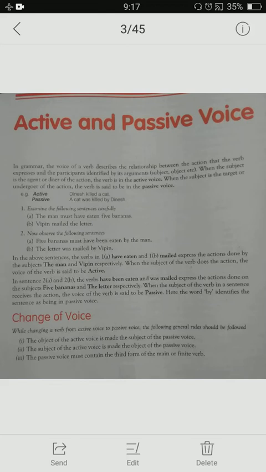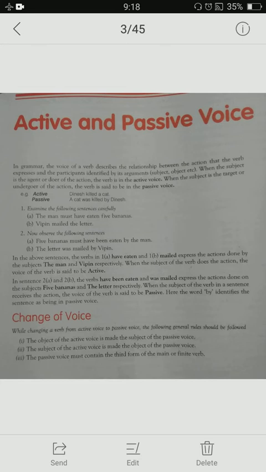Today I am going to take active and passive voice, which is a very important topic of your syllabus, and I hope you already have some idea from your previous classes about active and passive voice. First of all, I must tell you what voice is. When we talk about active and passive voice, remember it is about the verb, the voice of the verb.